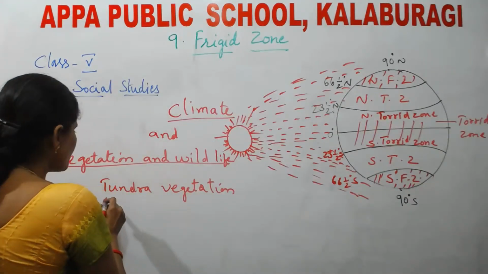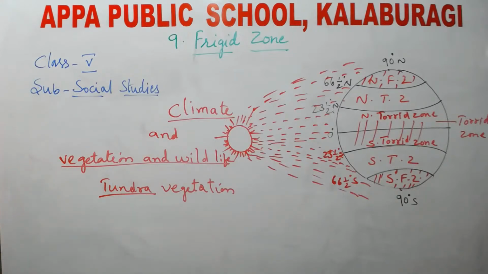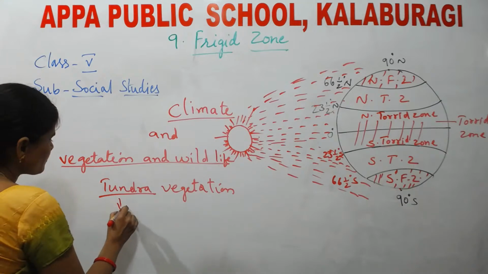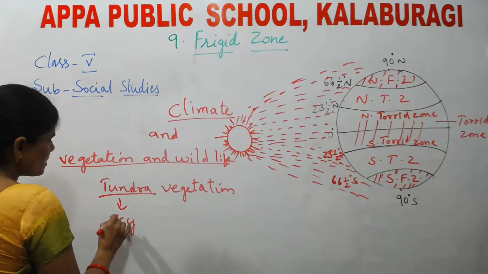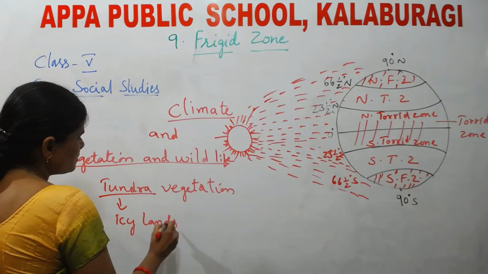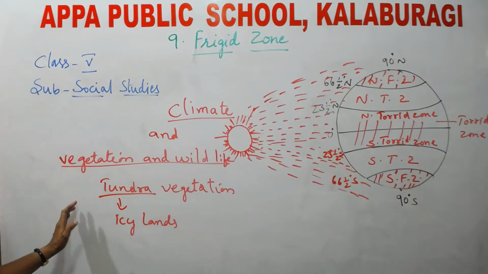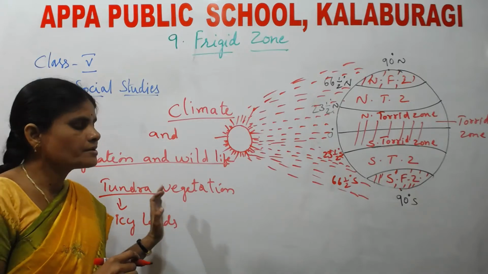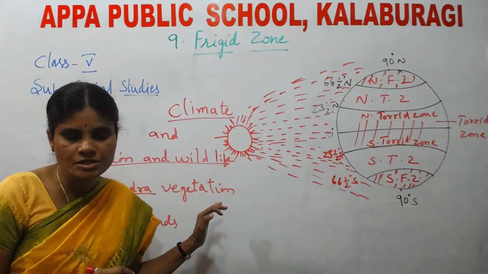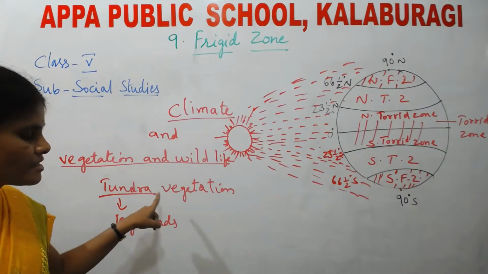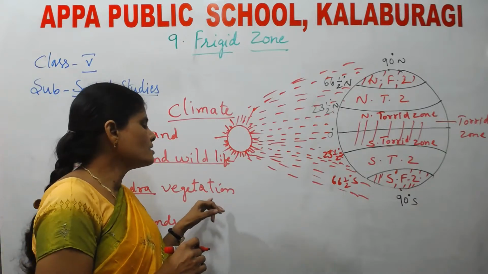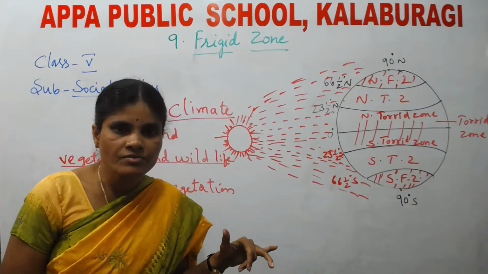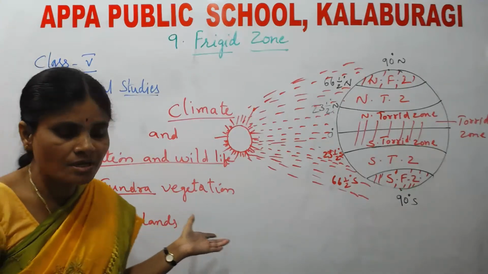What do you mean by tundra? Tundra is nothing but icy lands. So the vegetation which is grown in the icy lands is called tundra vegetation. Understood, children? Why does it have tundra vegetation? Because here the areas are covered with ice throughout the year.